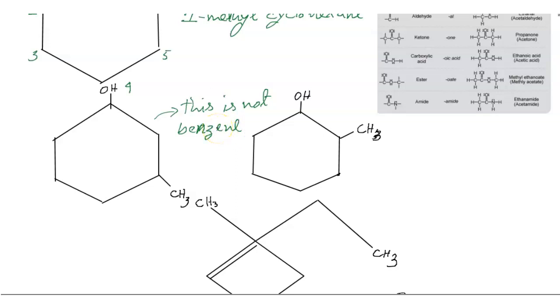Why? Because there is no unsaturation of carbon atoms, and you cannot find any unsaturated carbon bond. So friends, it is an alicyclic compound.